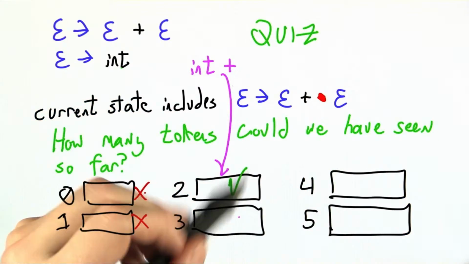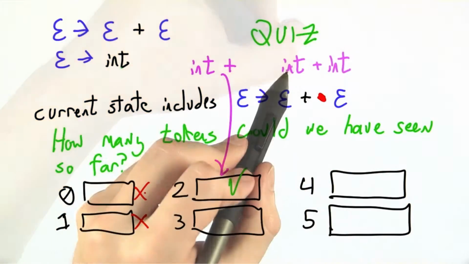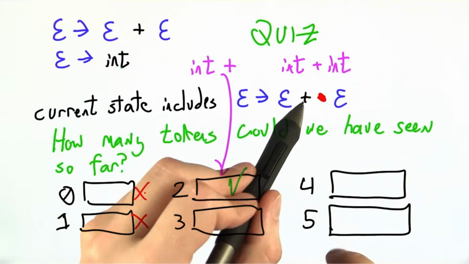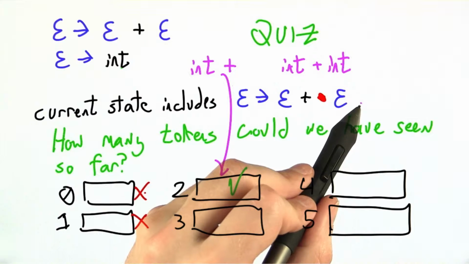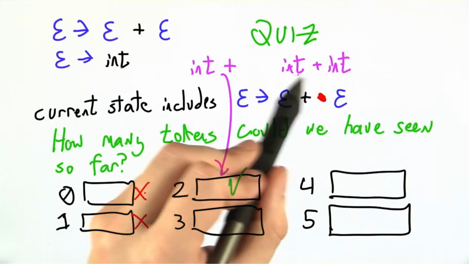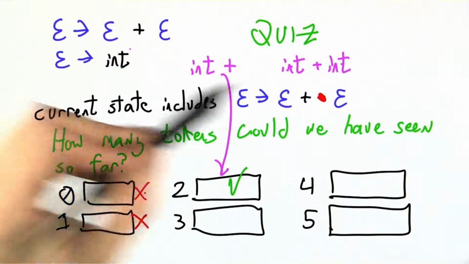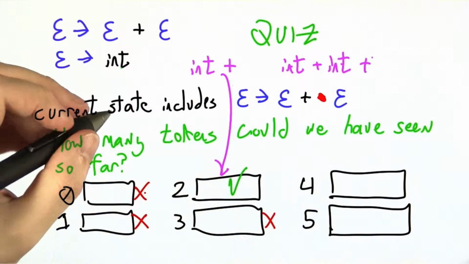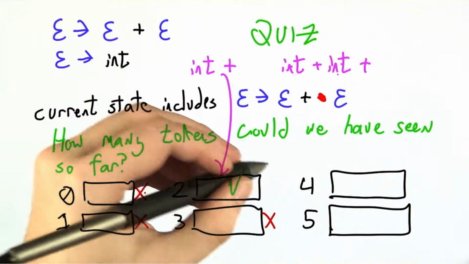How about 3? This is a little trickier. In our grammar, if we had seen 3 input tokens, our red dot wouldn't be right here after the plus. It would be over 1 more, right? Or something a little different would happen. It's very hard to have a string in the language of this grammar where after 3 tokens you've just seen a plus. But surprisingly, 4 tokens does.